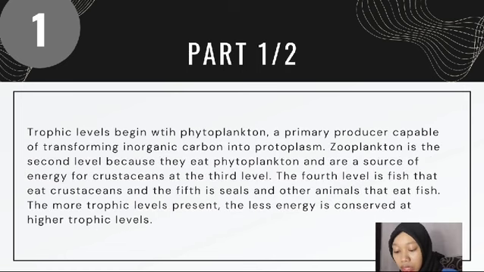Trophic levels begin with phytoplankton, a primary producer capable of transforming inorganic carbon into protoplasm. Zooplankton is the second level because they eat phytoplankton and are a source of energy for crustaceans at the third level. The fourth level is fish that eat crustaceans, and the fifth is seals and other animals that eat fish. The more trophic levels present, the less energy is conserved at higher trophic levels.